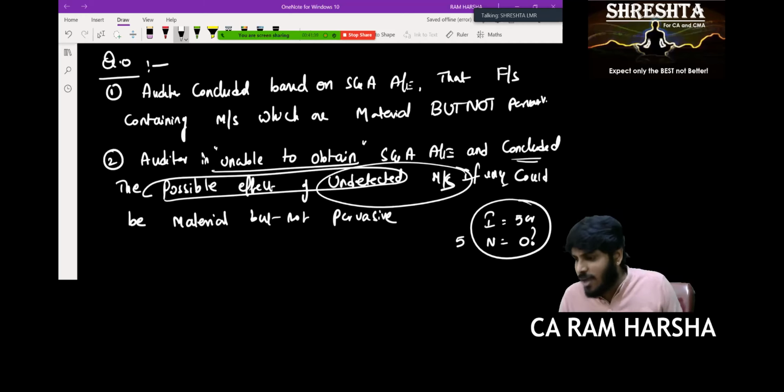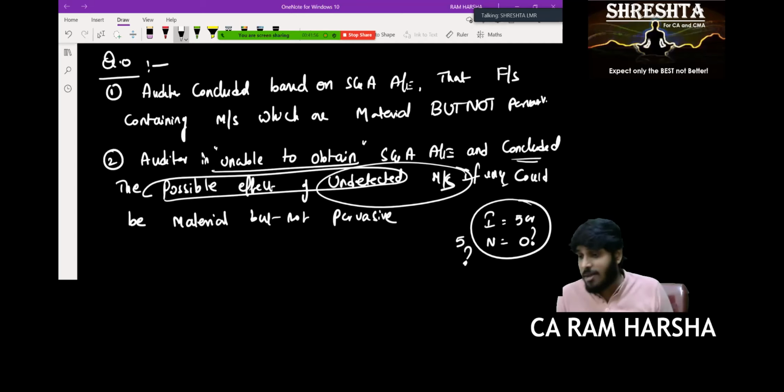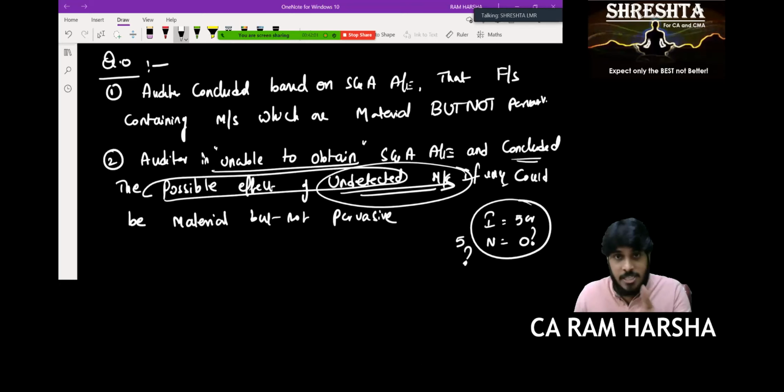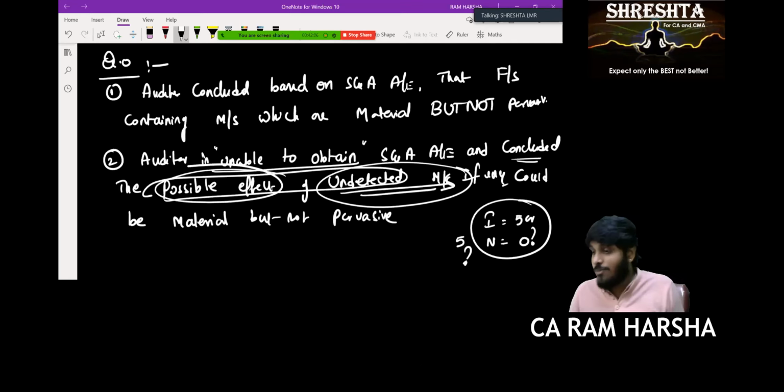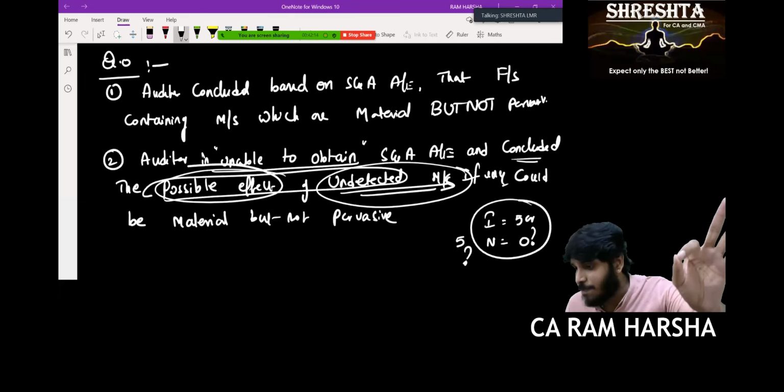Maximum mistake, worst case, if something goes wrong, is the possible effect of undetected misstatement. Now tell me, Sandhya, do we find any mistake here? No, I don't know whether there is a mistake. If I know NRV, I know whether there is a mistake or not, because I can compare at what value they valued and at what price they should value. Here I don't have NRV. Undetected: have you found a mistake? No. Is there a mistake? Don't know. Possibility is there, yes, sir. You have not identified a mistake, but there is a possibility for a mistake.